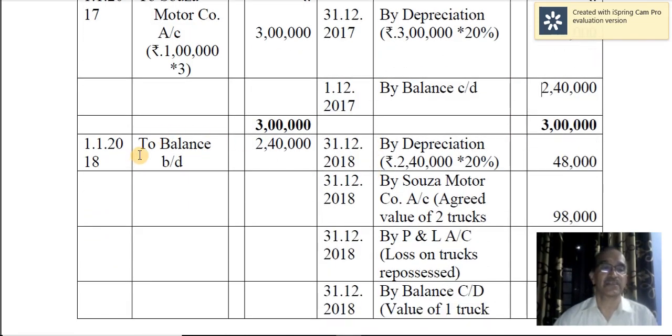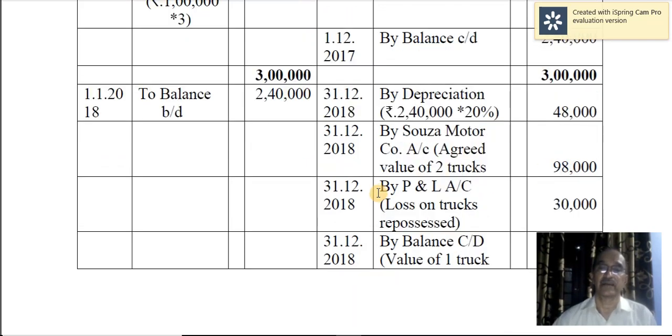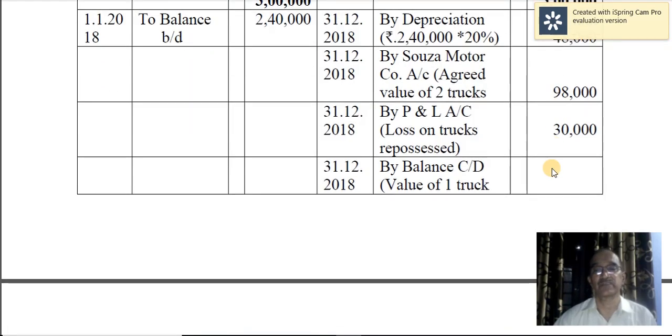Now next year beginning, that is on 1/1/2018, to balance brought down 2,40,000. And depreciation is on written down value basis. So 2,40,000 into 20%, this is the written down value, so 48,000. And I told you, the next installment was not paid by Messrs. Rai and Alva, and therefore the trucks were taken over by Souza Motor. The agreed value when they took over 2 trucks was 98,000. Now, how did you get this value? Just see here.